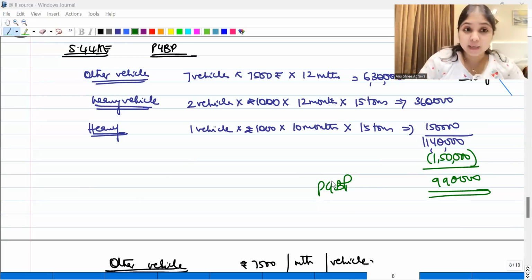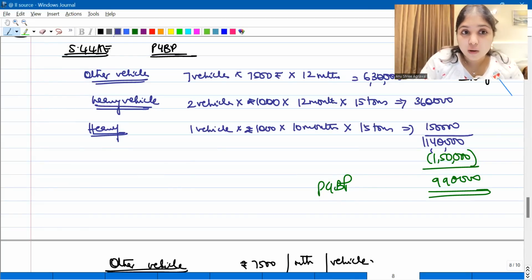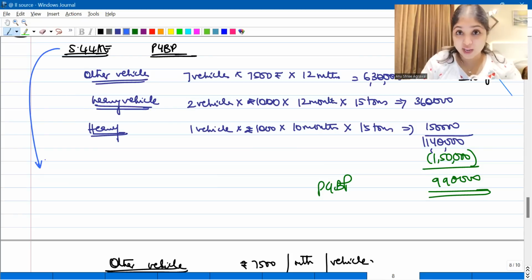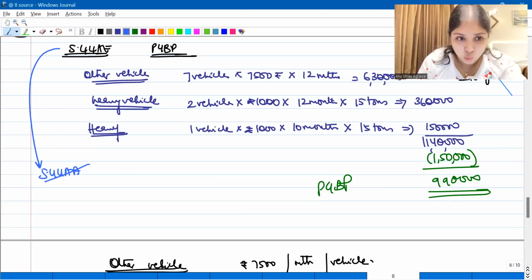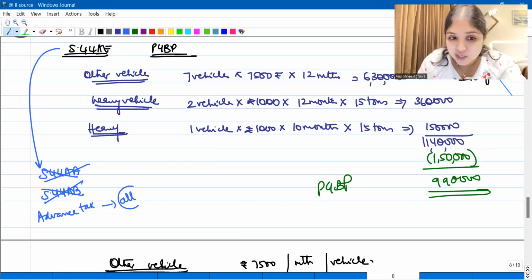Okay, guys, now tell me, if this assessee follows presumptive taxation under 44AE, does this assessee have to maintain books of accounts? No need. Does this assessee have to get the books of accounts audited? No need. Advance tax, how many installments does this assessee have to pay? Advance tax, all installments you have to pay.